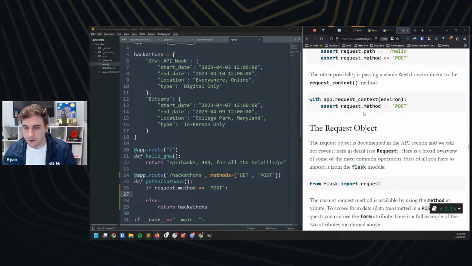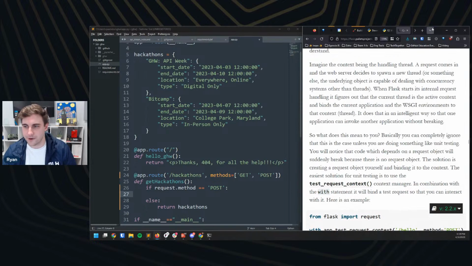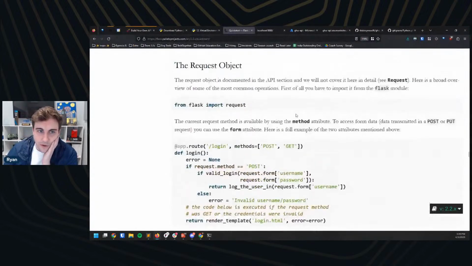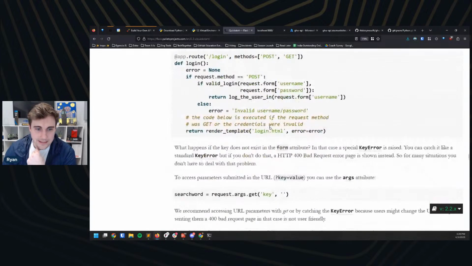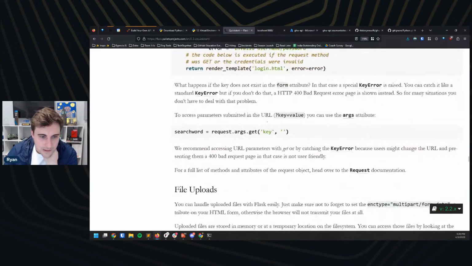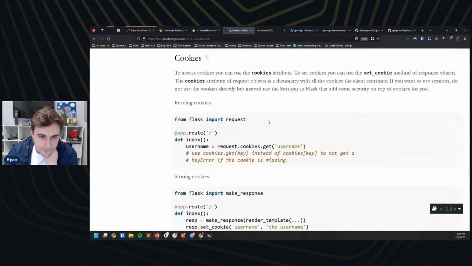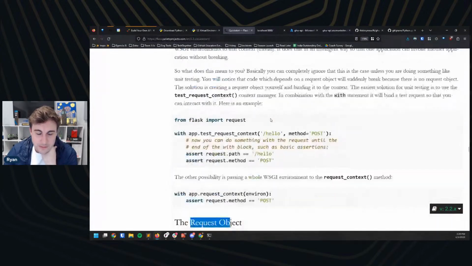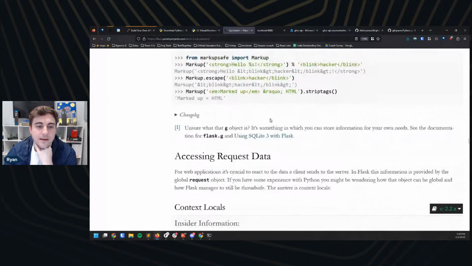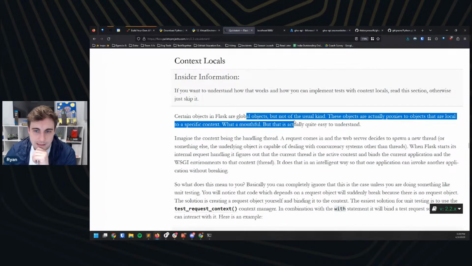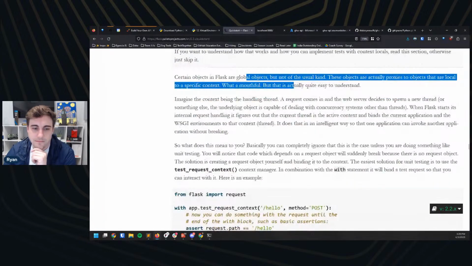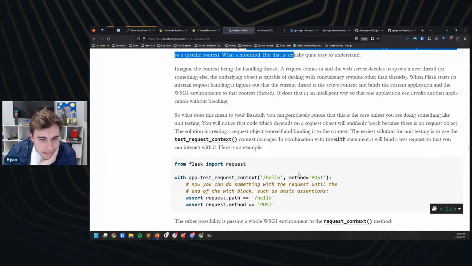And here on the Flask documentation, I remember earlier on, we actually scrolled past, so yeah, here you go. The request object. So let's take a look at this. File uploads. I don't really care about files. I thought there was one that specifically talked about data. Yeah, okay, accessing request data. Okay.